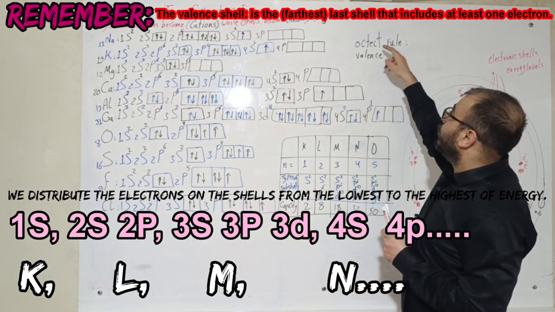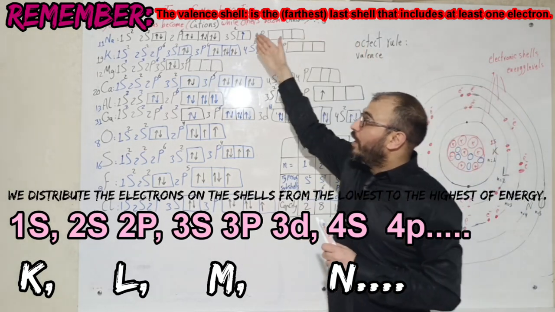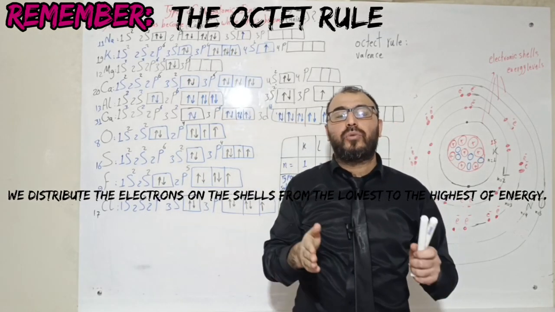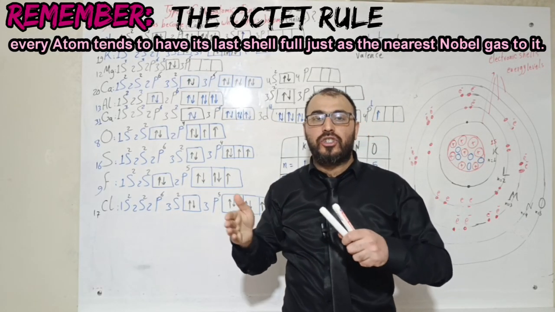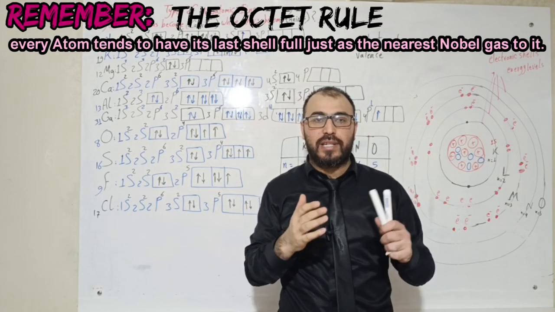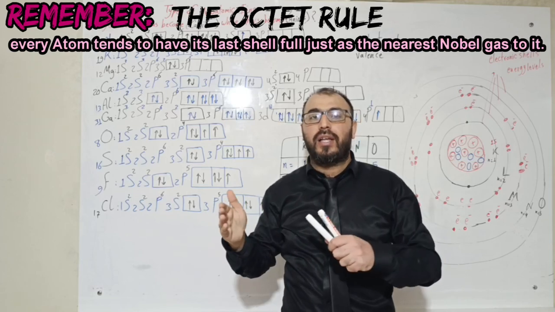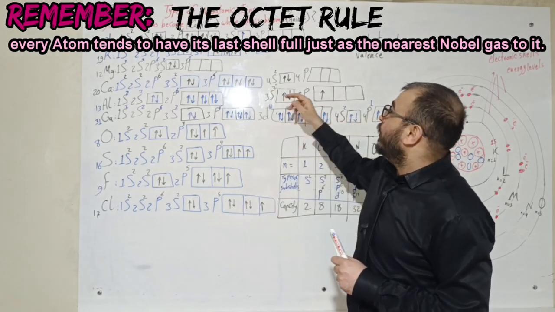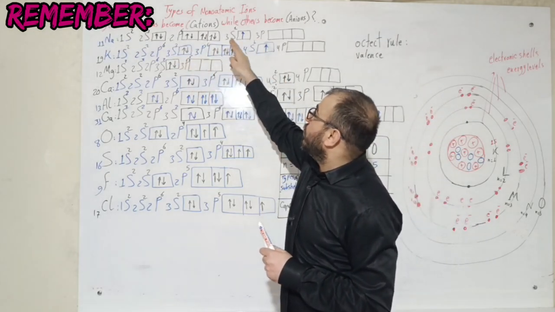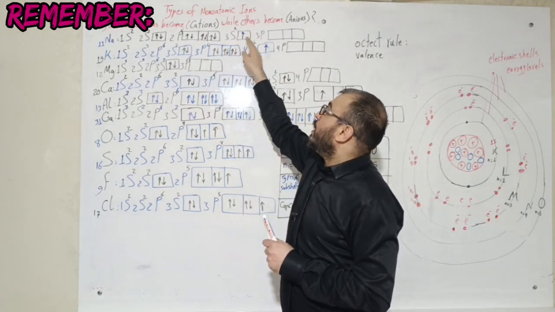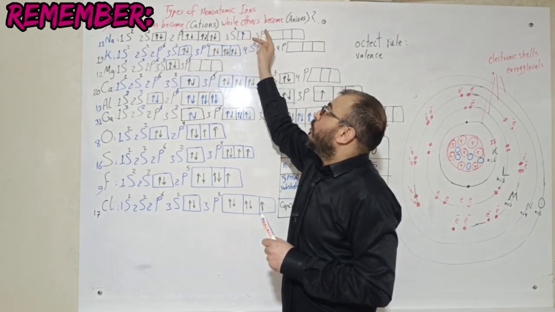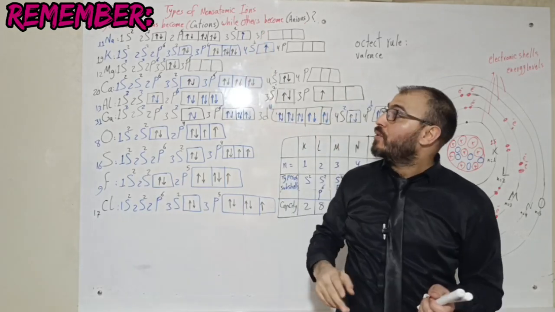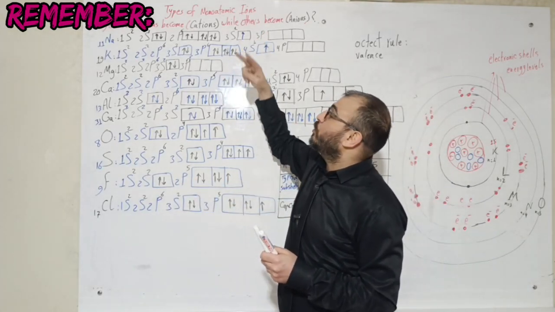Now, my friends, according to the octet rule, all the atoms tend to have their last shell filled with electrons like the nearest noble gas to them. Here, as you see, for potassium and sodium, the last shell has 1 electron only. For sodium, for example, we have 2 options.